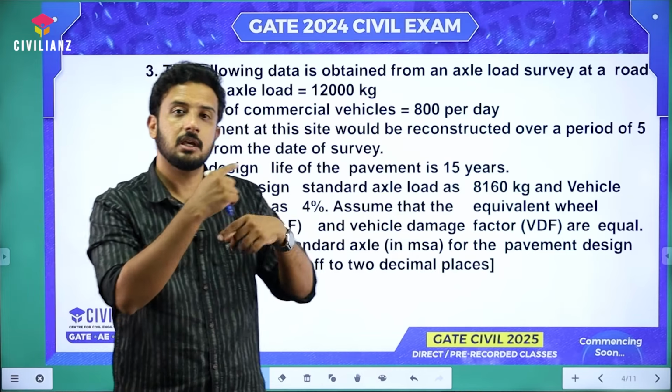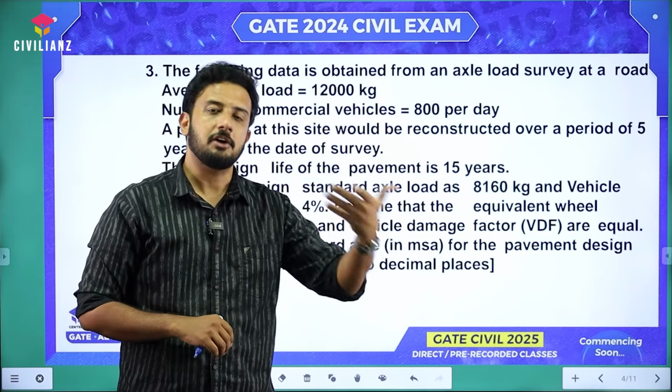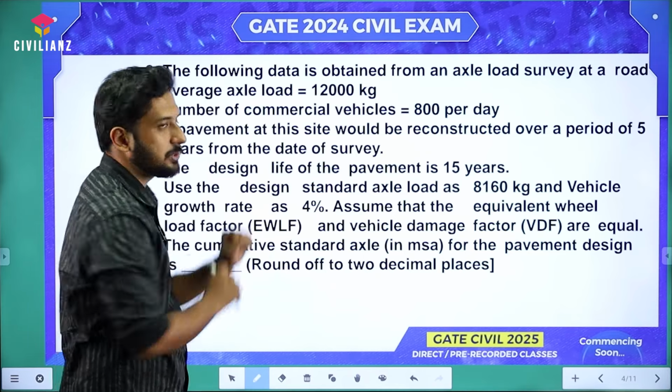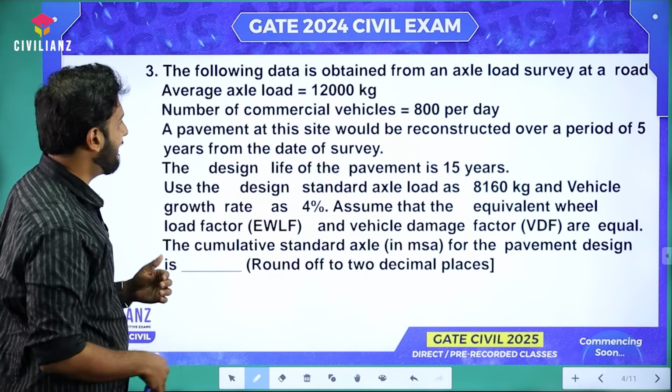So the first task is we need to calculate that anticipated traffic, the future traffic after the construction of the road. That is our first task and that we need to substitute here, right? Okay, let it be there. Now read the next given data.